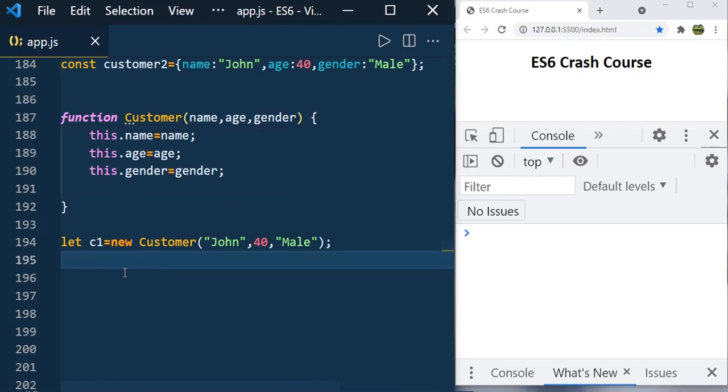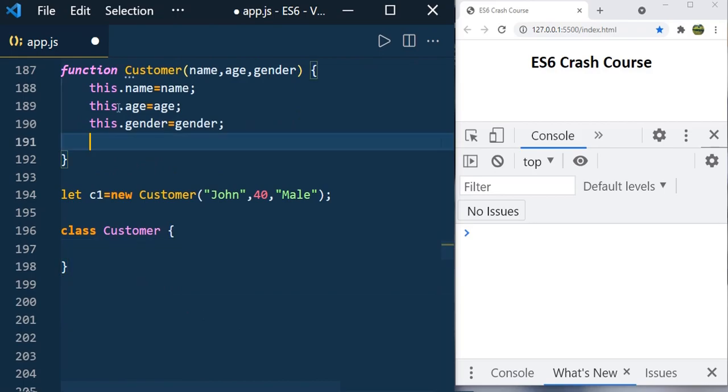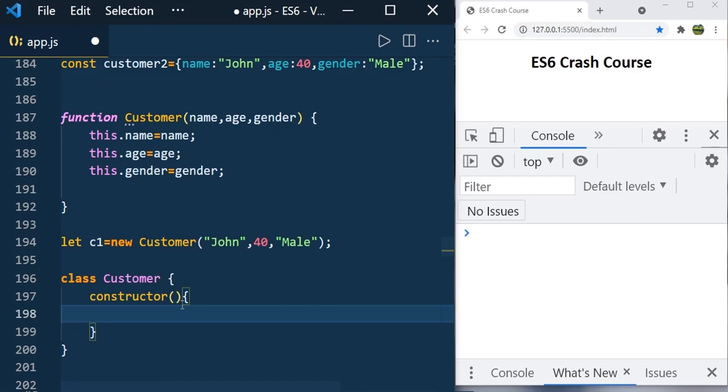So now let us see how to implement the same thing using the class in ES6. So class, and you mention Customer, where class is the keyword and Customer is the class name, and it is always preferred to use Pascal case, where the first letter of each word is capital, and then you need to open the curly brackets like this. Here the initialization part will be taken care of by the constructor. So this constructor should accept the 3 parameters so that it can initialize the values.